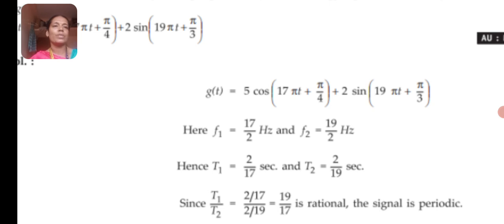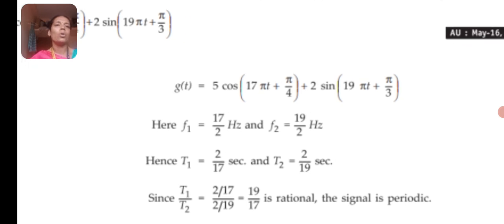Rewrite the question. x of t is equal to 5 cos(17 pi t plus pi by 4) plus 2 sin(19 pi t plus pi by 3). And already we have referred the coefficient of t is omega. Or we can write straight away f1 is equal to 17 by 2. This we have obtained through the formula 2 pi f is equal to 17 pi. Pi gets cancelled and f is equal to 17 by 2.